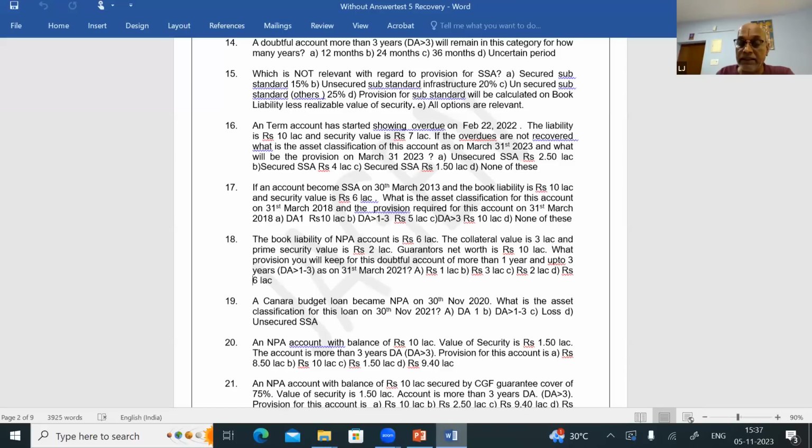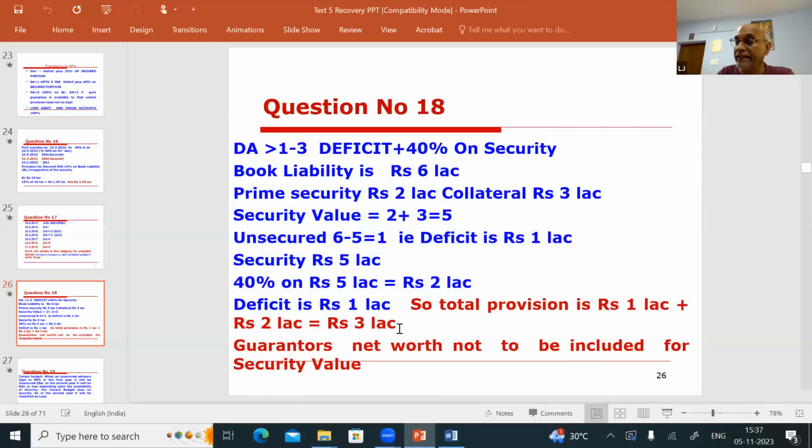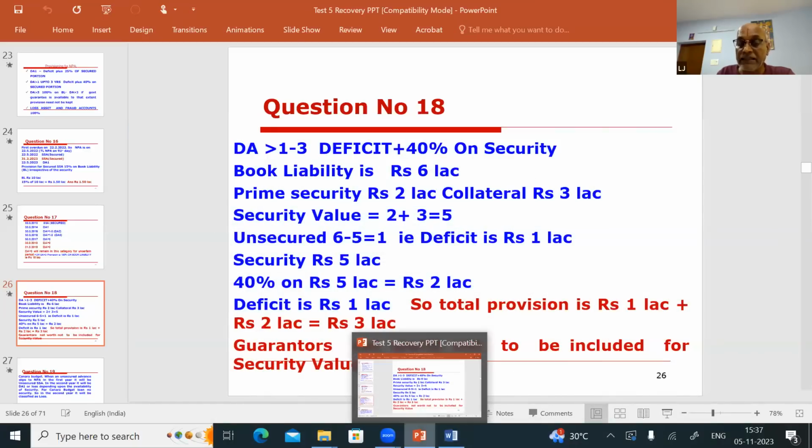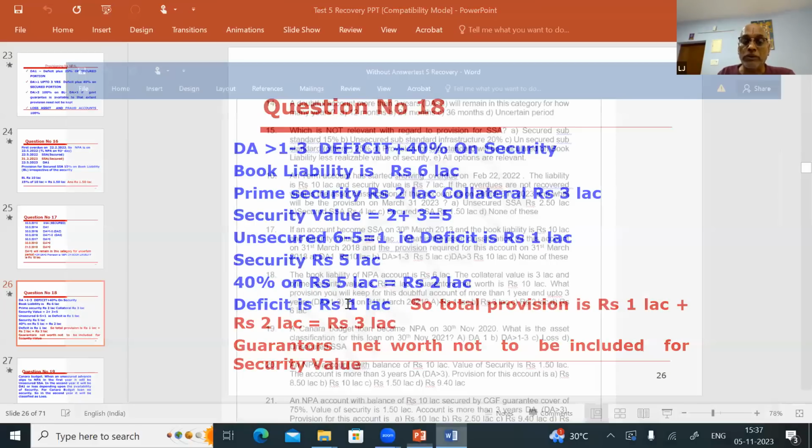So 3 lakhs, isn't it? 3 lakhs only we got. The provision is 3 lakhs. Question number 18, answer is 3 lakhs, that is, answer is C. Okay, sir. Now let's go to question number 19.